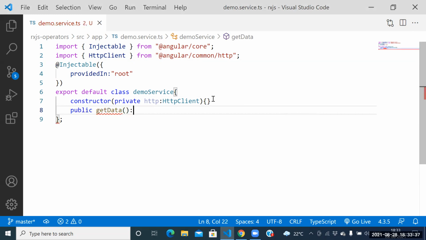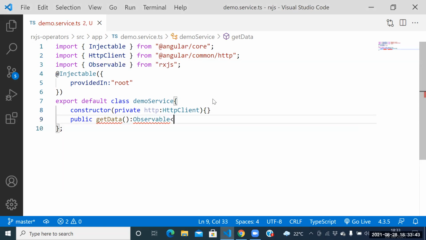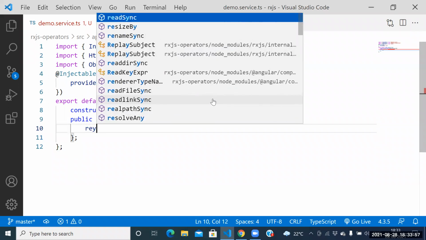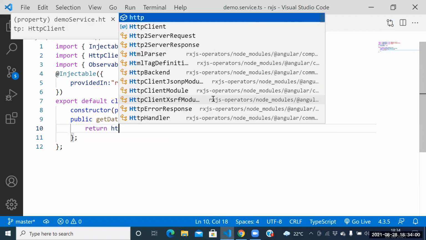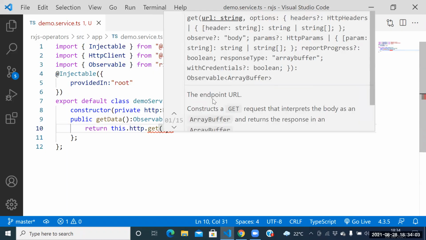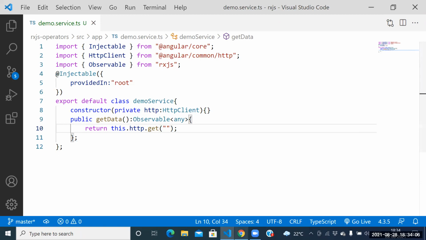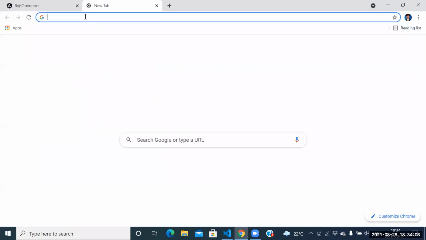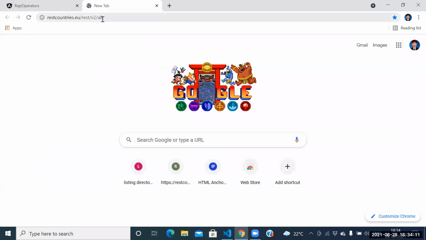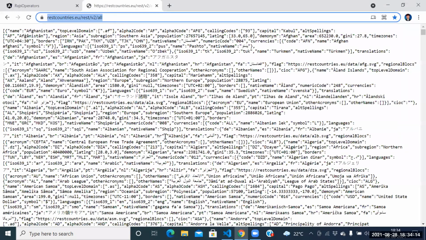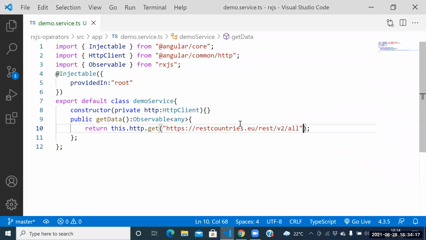Guys, how to make an asynchronous call? With the help of what? Observable. Observable of what do you want to place in? Observable of any we need to place here. Public getData colon Observable of any. Can I make the REST API call? Yes. Return http dot get of. Can I pass the REST API call here? Yes, this is the REST API call. Let me pass this REST API call here.